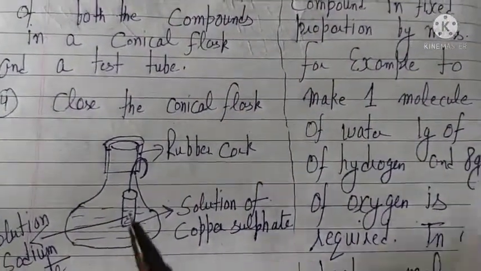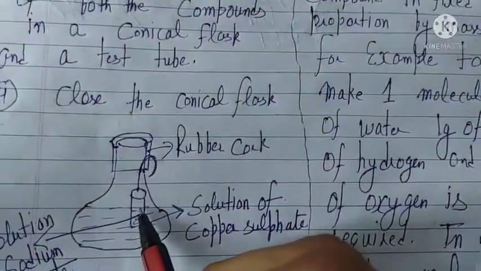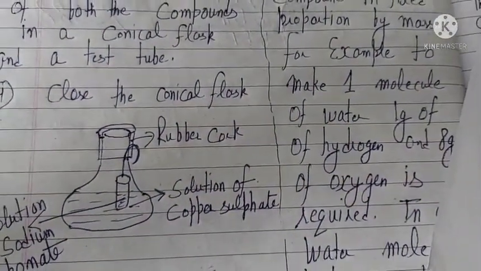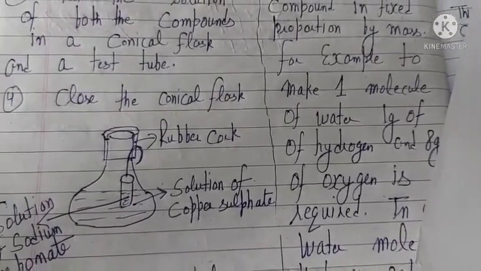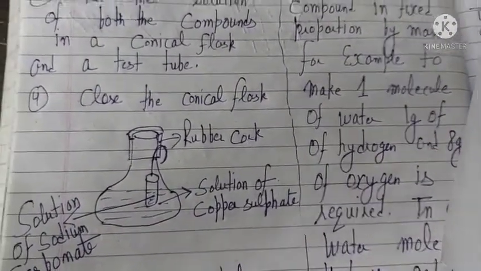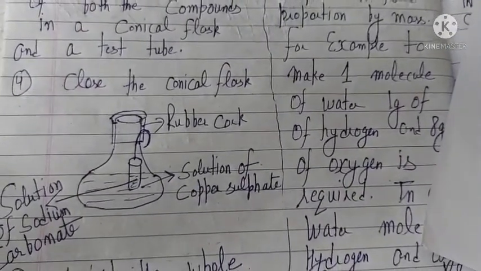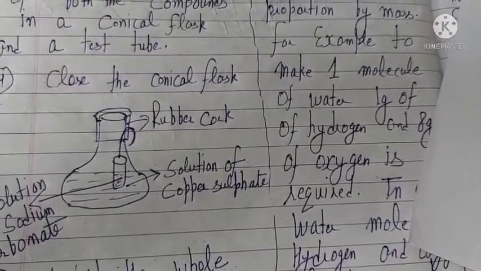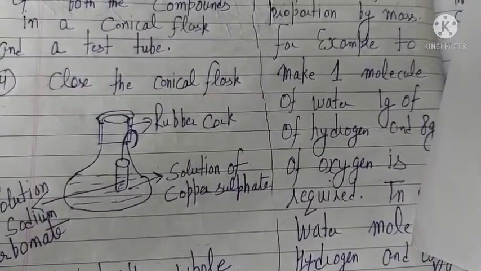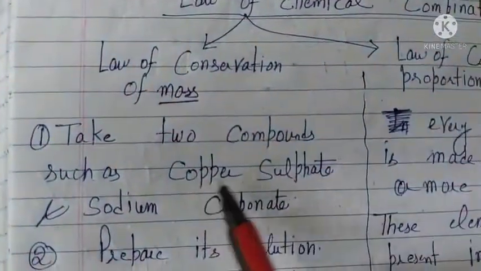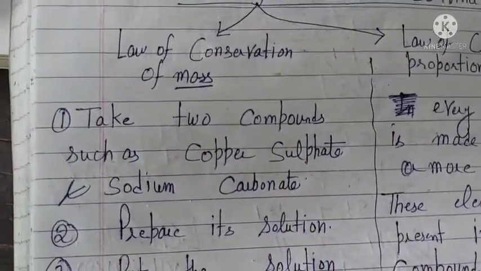In case number 2, mix the solution of sodium carbonate into the solution of copper sulfate. Now weigh the system again. You will observe that before and after the chemical reaction, the mass is the same. That means mass remains conserved. It cannot be created, it cannot be destroyed.